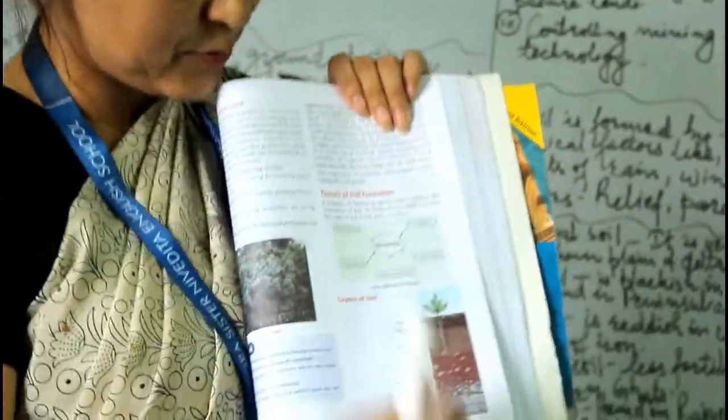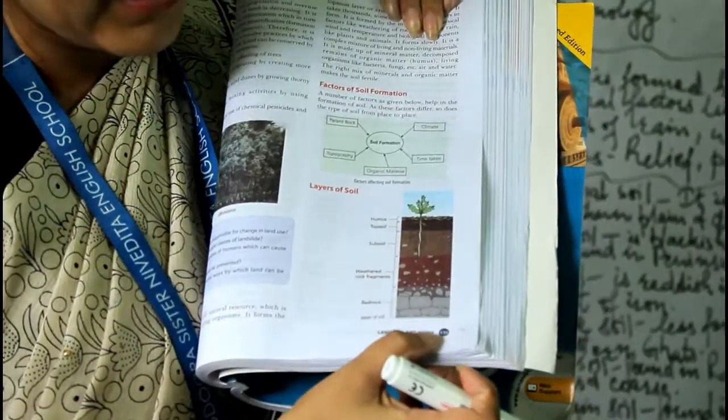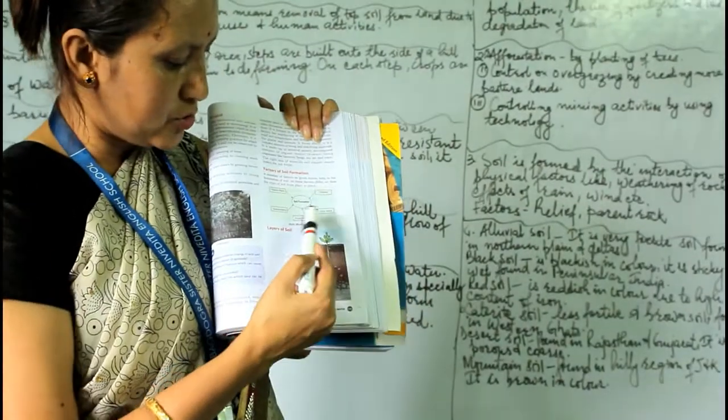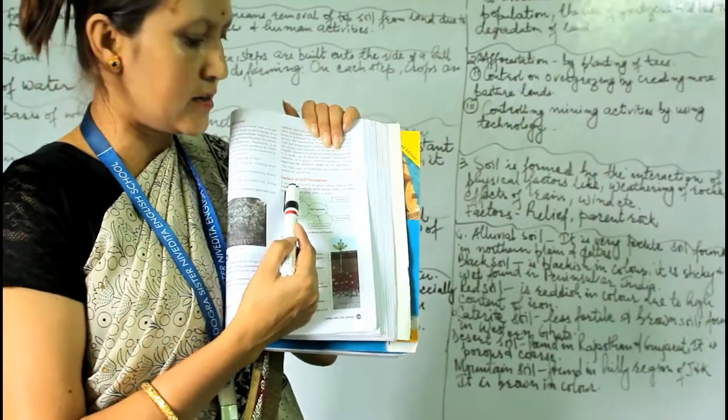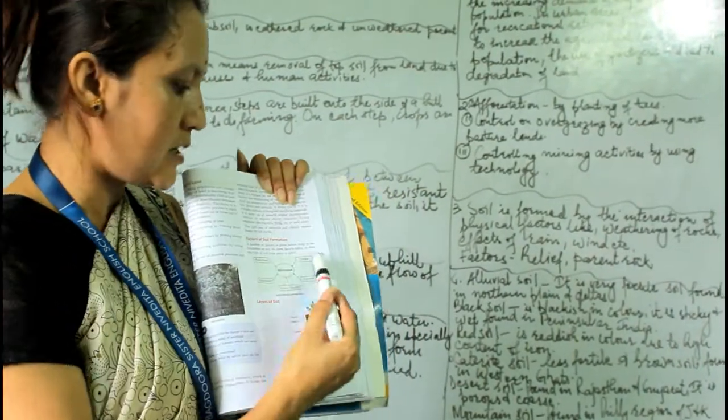So, after writing the answers, you have to draw the pictures. This one, okay. Page number 135. This one, and there are 1, 2, 3, 4, 5 factors given here. So you can write any 2 or 3. Anyone.